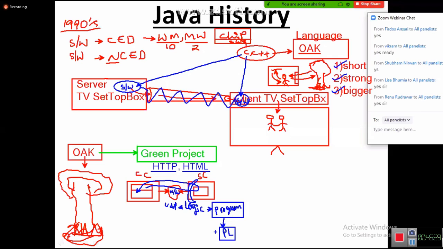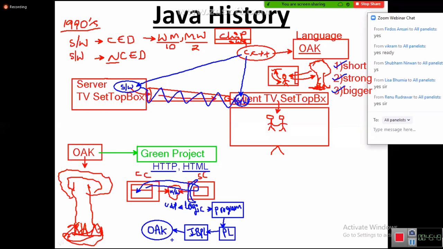That programming language must be an internet-based programming language. Come on, it should be an internet-based programming language. Tell me, do you have any internet-based programming language available at that time? Yes, C++ is there, and another language is there. What is that other language? Oak, right? Already Oak was there in the market.